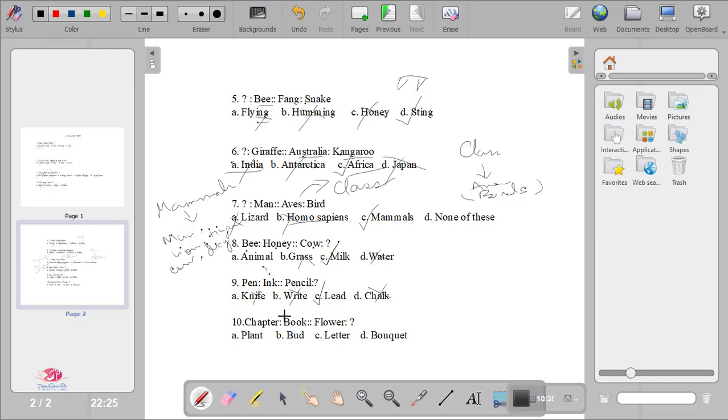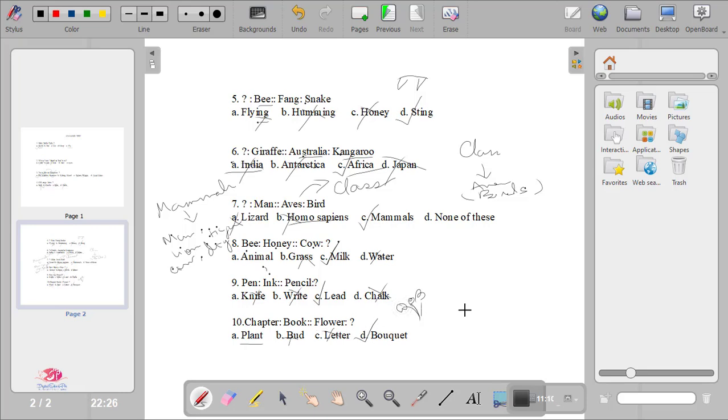Next is chapter to book. So what is flower to what? We know that books contain many chapters. Many chapters make up a book. Then what is flower? Flower is not plant. In one plant there can be many flowers, but it is not the correct answer. Bird is also wrong. Letter is also wrong. Only bouquet is the correct answer, because in one bouquet we can have many flowers.